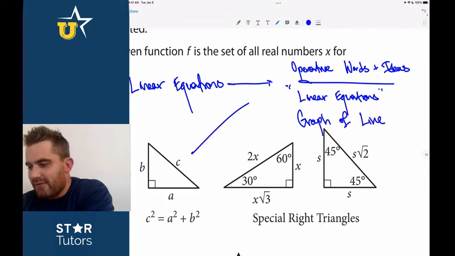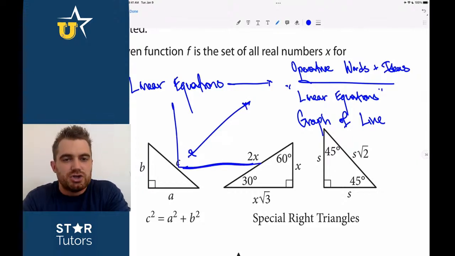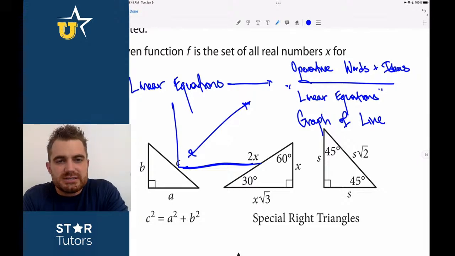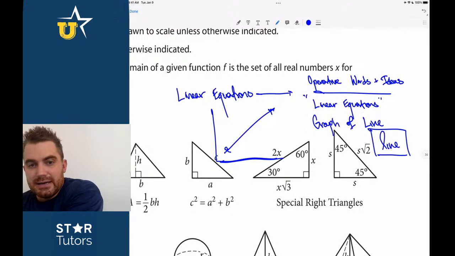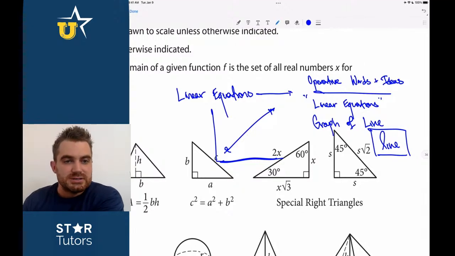If you see a graph in an XY coordinate plane and it contains a line, something like this, you are looking at a linear equation. You're going to be dealing with linear equations in some way. Okay, so those are 2 of them. If you see the word line, just line, this is very straightforward. You're going to be dealing with linear equations.